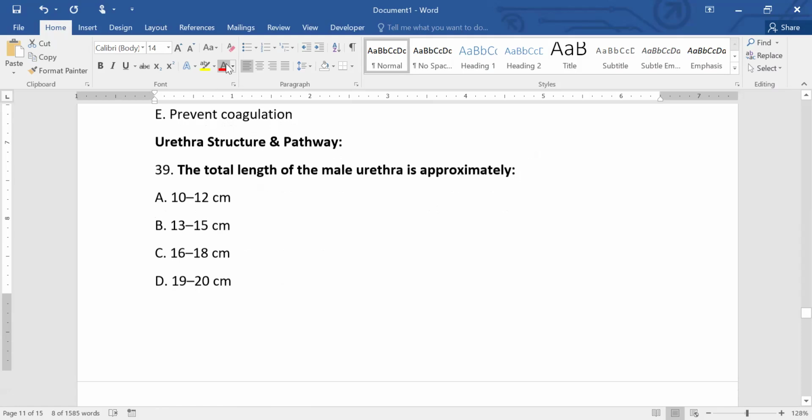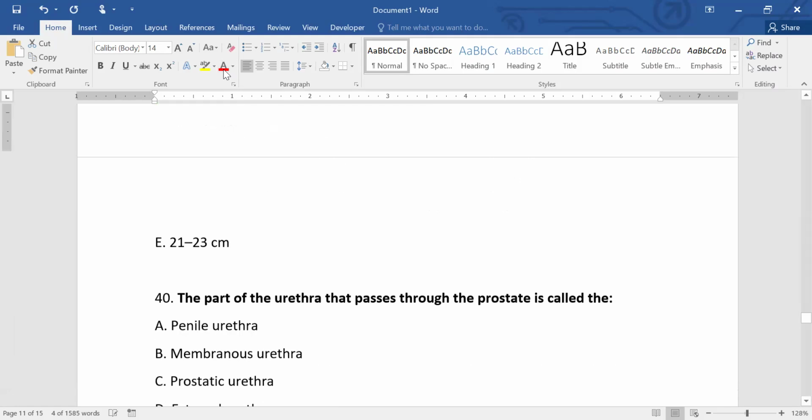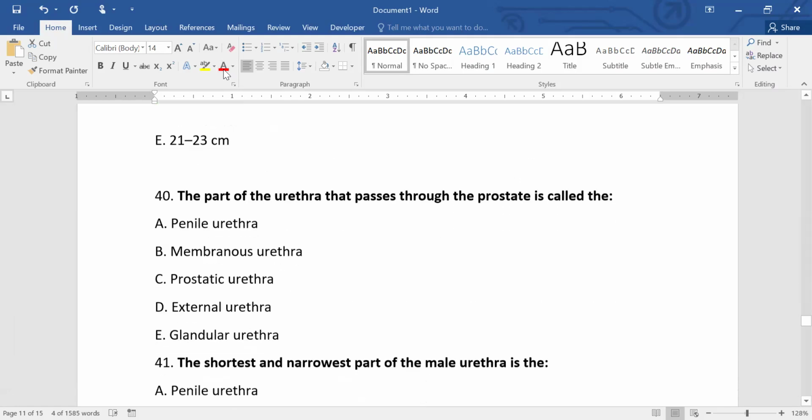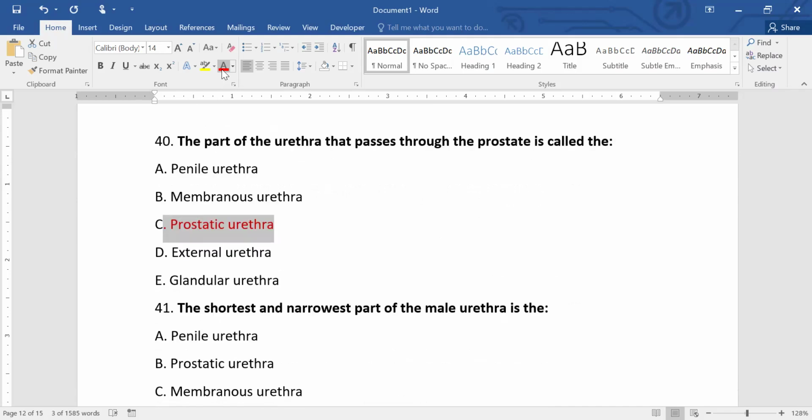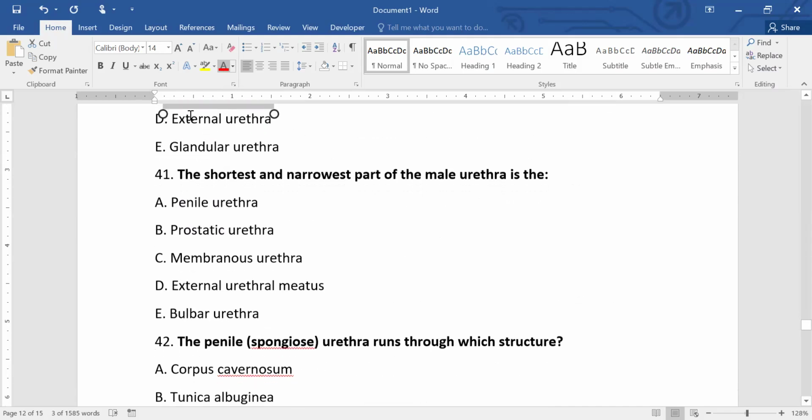Then we have the urethra structure and pathway. The total length of the male urethra is approximately 19 to 20 centimeters. Now the part of the urethra that passes through the prostate is called the prostatic urethra. The shortest and narrowest part of the male urethra is the membranous urethra.